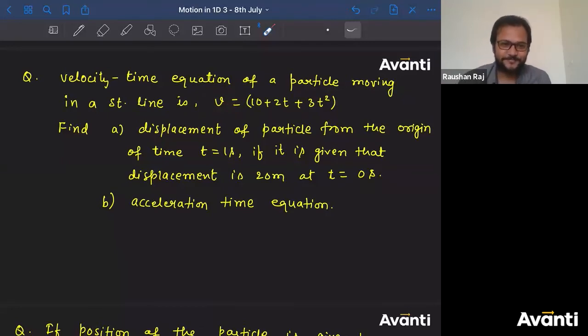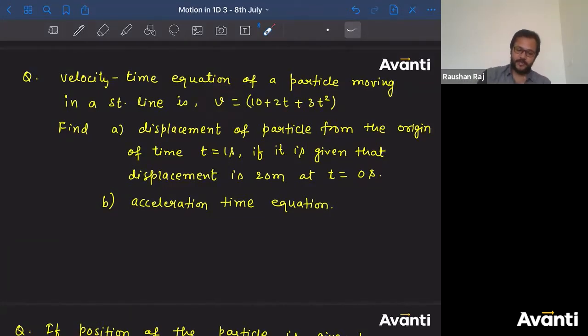फंस गए कुछ लोग. ऋत्विका आप फंस गए, गलत हो गया आपका. See, this is dependent on time. This is for a particular instant. If you put the value of t, that means an instant, then this is the velocity. So this is actually an instantaneous velocity, right? Velocity at a time, velocity at an instant. If you put t is equal to 1, that means I'm talking about velocity at 1 second. At 1 second, मतलब at an instant. ठीक है? So this is instantaneous velocity.